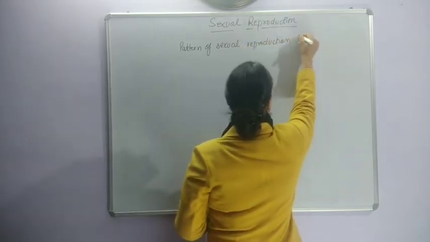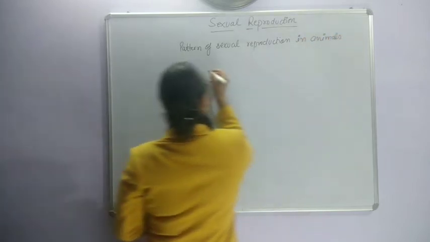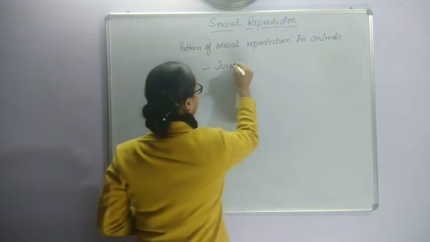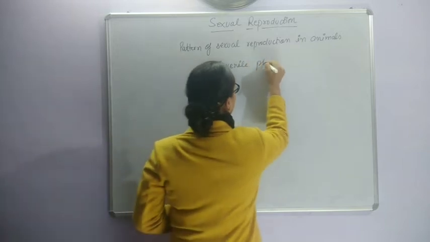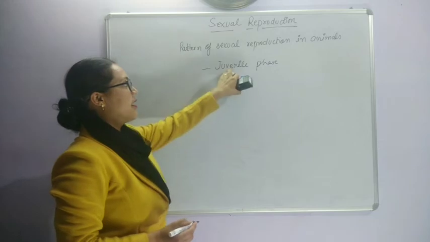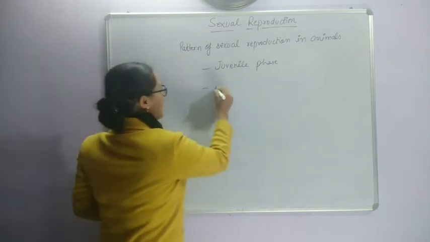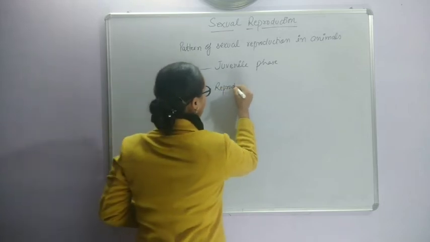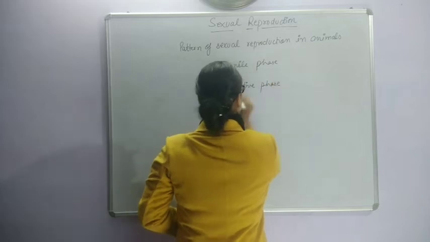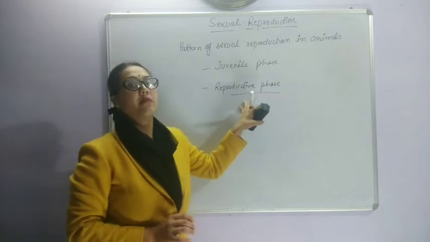Reproduction in animals. In the same way as we have studied in plants, the early development phase, that is the juvenile phase in animals, is when the early development takes place. Here, the animal is not able to reproduce. Now, the second phase that comes after it is the reproductive phase. It is the phase where the organism becomes reproductively mature.